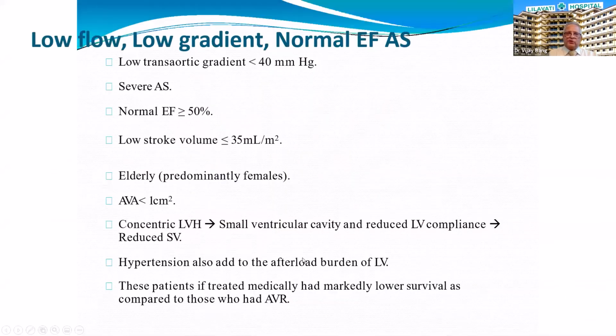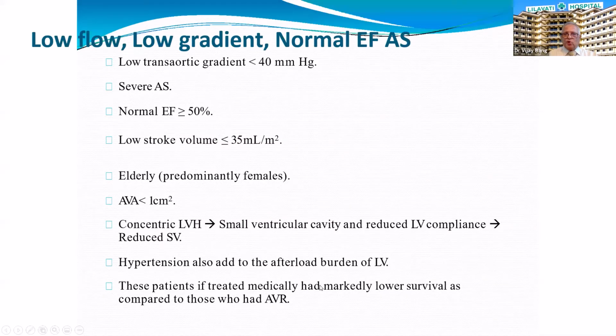These patients are usually predominantly elderly female patients, and their valve area, if you assess by echo, is less than 1 centimeter square. They have a concentric LVH, loss of compliance, and reduced stroke volume. They may have associated hypertension.